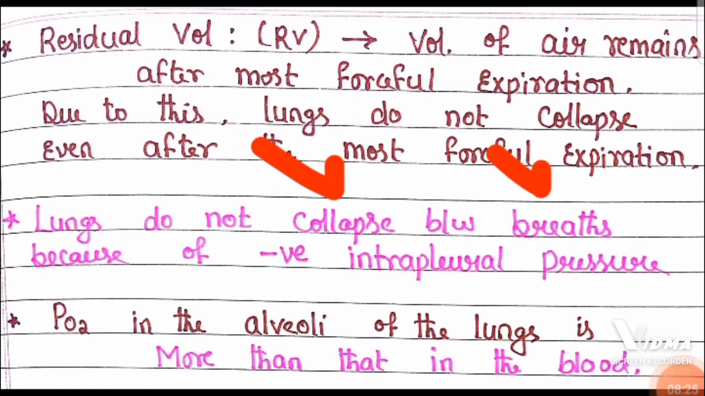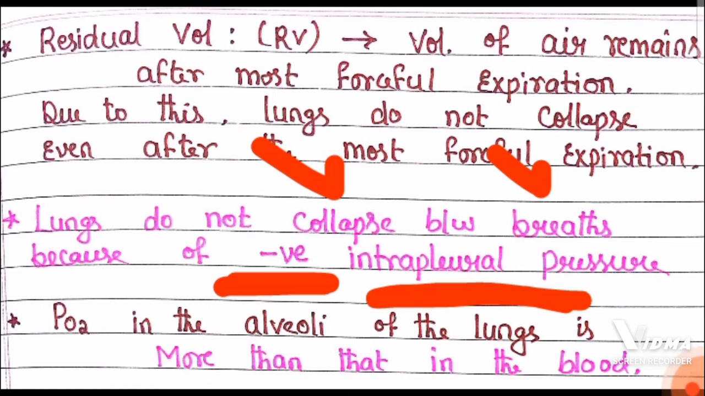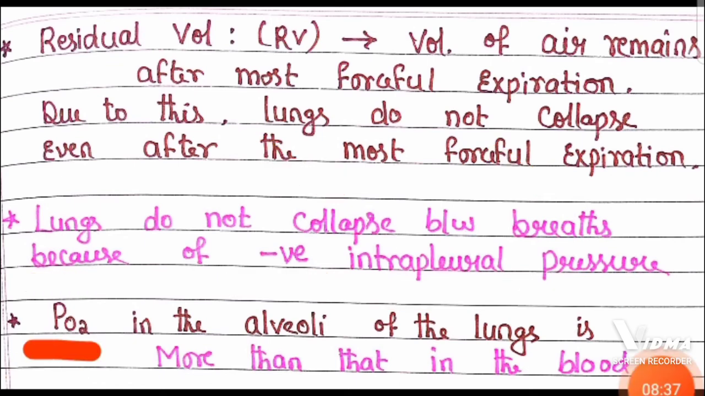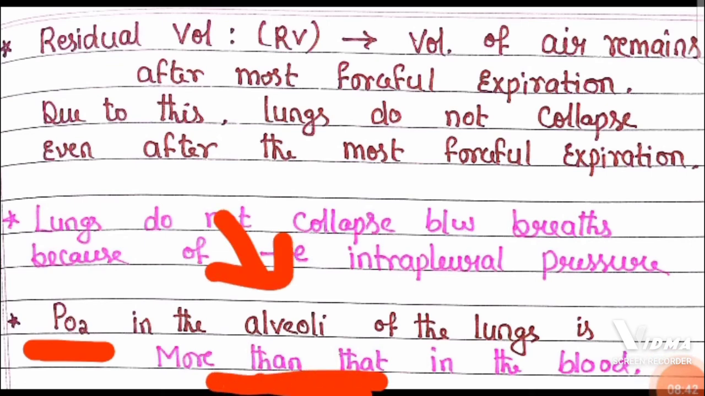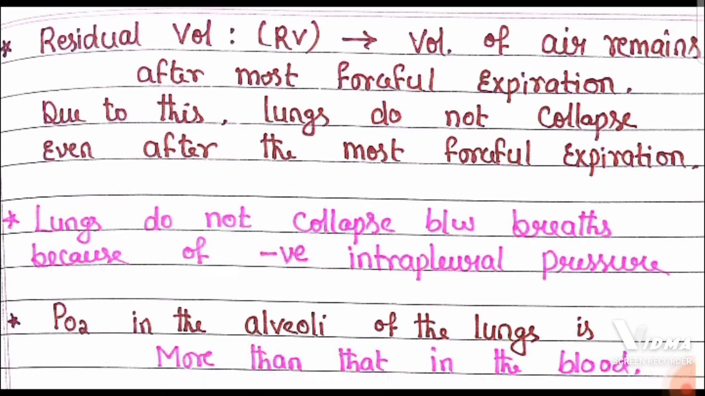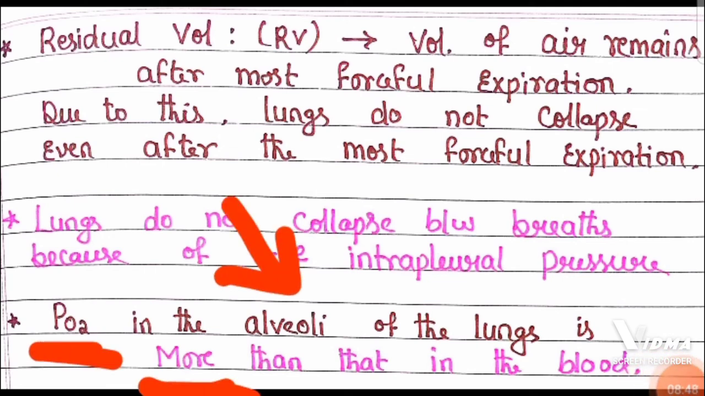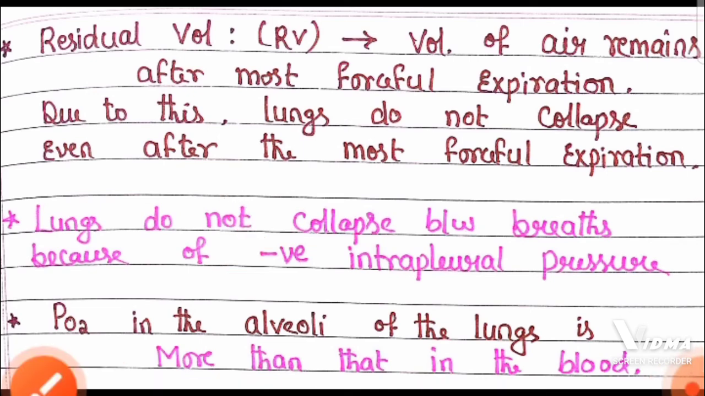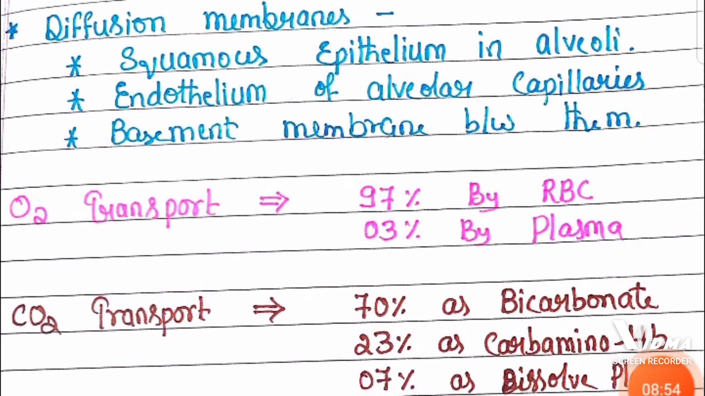Lungs are not going to collapse because of negative intrapleural pressure. Because of this, lungs do not collapse between the breaths. And partial pressure of oxygen in the alveoli of the lungs is more than that in the blood. Children, remember, that is responsible for the exchange.